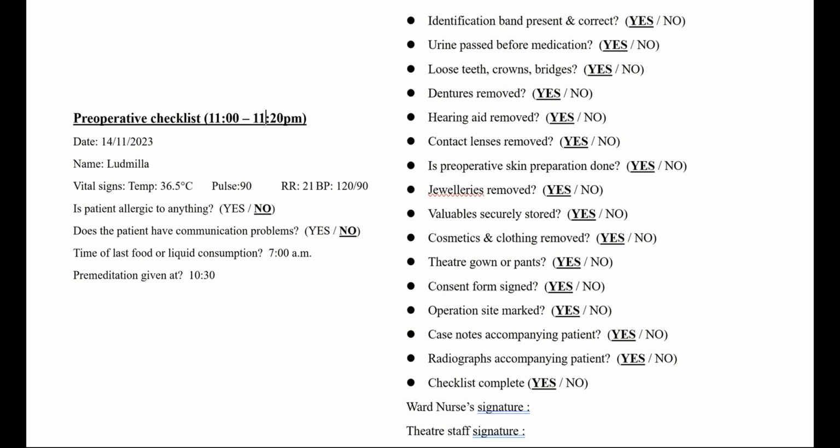Consent form is signed. Operation site is marked. And the case of the patient is noted. Radiograph we have, and now the checklist is complete. This checklist is signed by the ward nurse and the theatre staff. After that, the patient is moved to the operation theatre to have the partial mastectomy. At 11:30, the aseptic procedure has been started. Now, thank you.